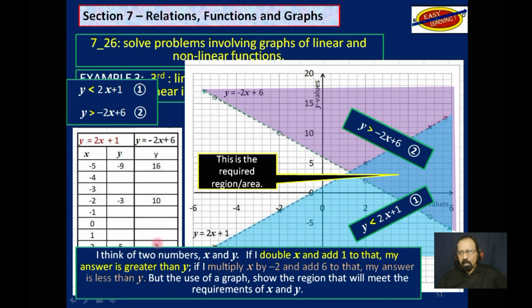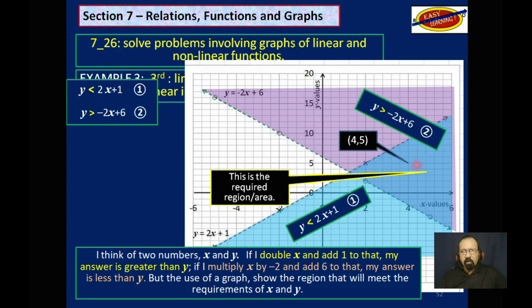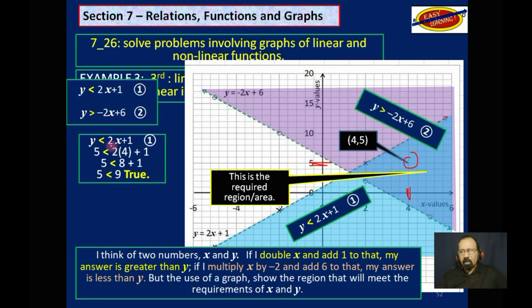So I think of two numbers, any two numbers, x and y, in here will satisfy those two inequalities. Let's just try one. Let's try 4 for x and 5 for y. If we do that, 5 for y and 4 for x, we find that 5 is less than 9, which is true.